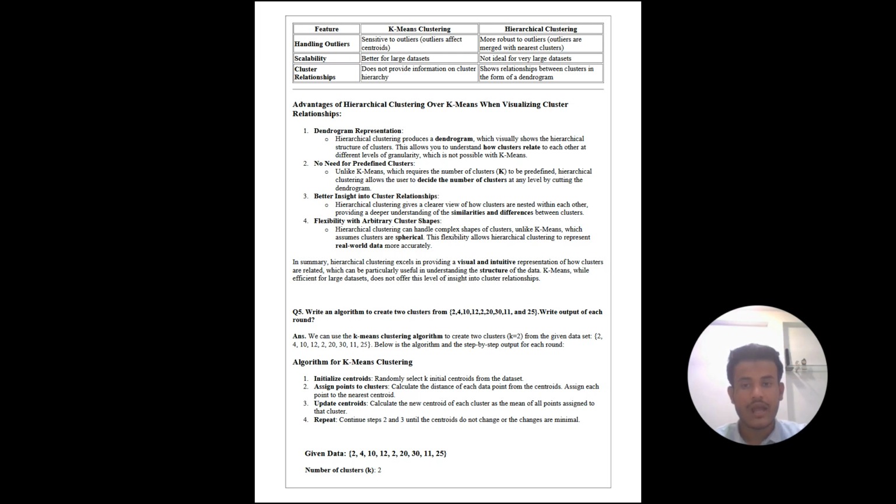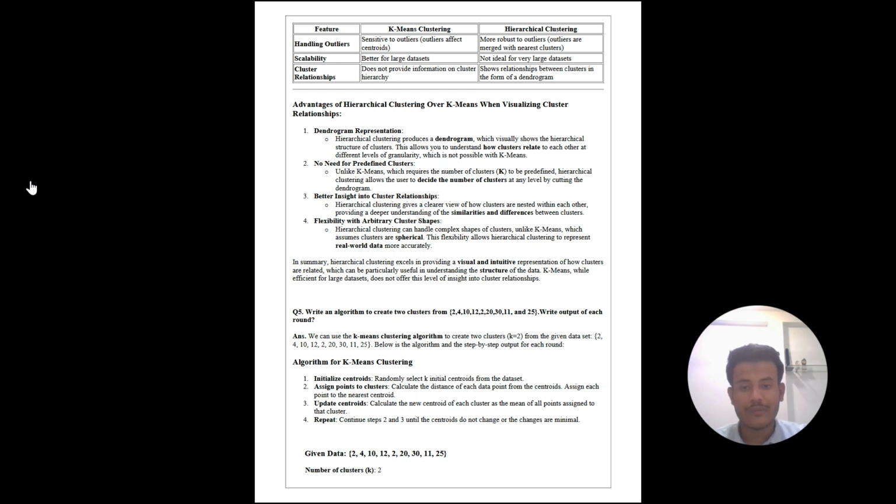First is dendrogram representation. Hierarchical clustering produces a dendrogram which visually shows the hierarchical structure of clusters. This allows you to understand how clusters relate to each other at different levels of granularity, which is not possible with k-means. Second, no need for predefined clusters. Unlike k-means, which requires the number of clusters k to be predefined, hierarchical clustering allows the user to decide the number of clusters at any level by cutting the dendrogram. Third, better insights into cluster relationships. Hierarchical clustering gives a clearer view of how clusters are nested within each other, providing a deeper understanding of the similarities and differences between clusters.